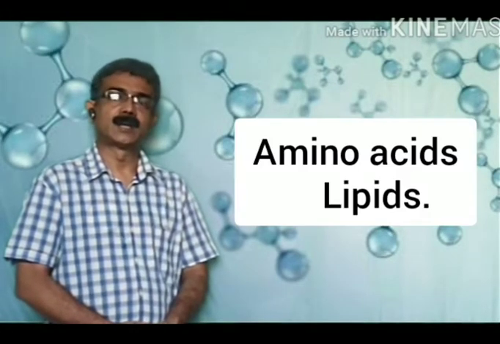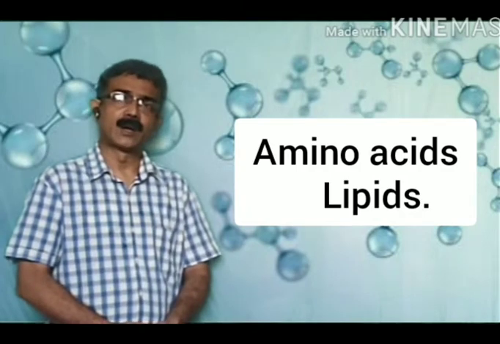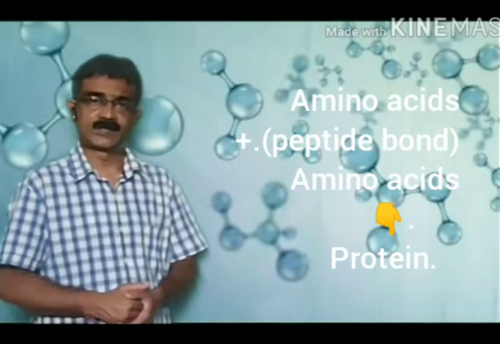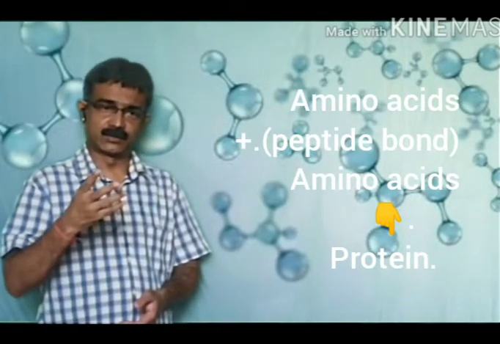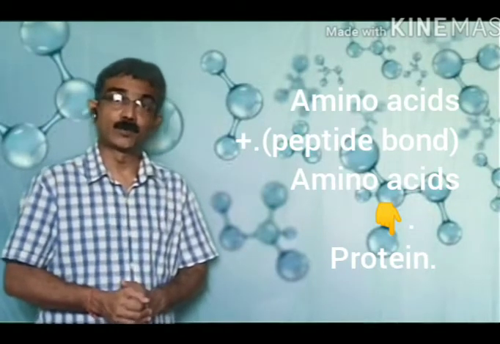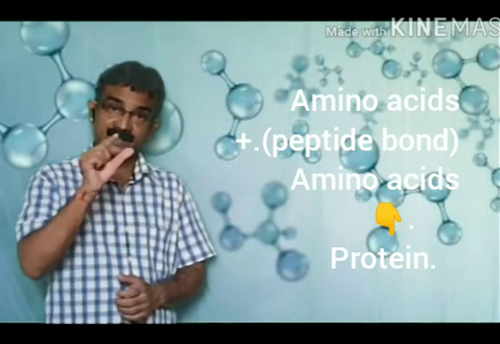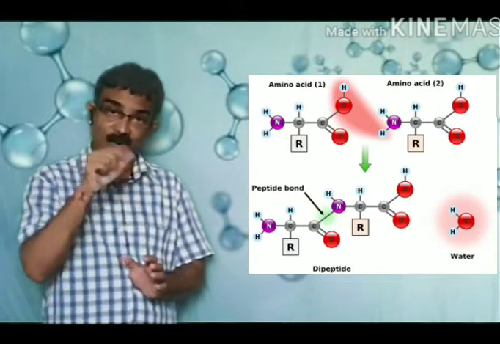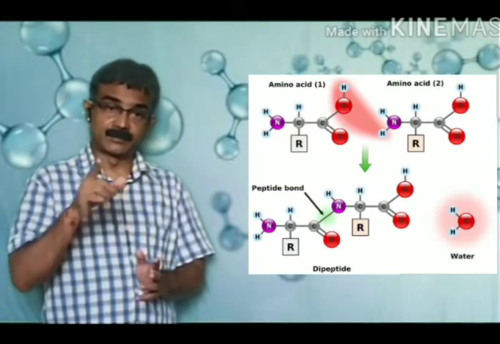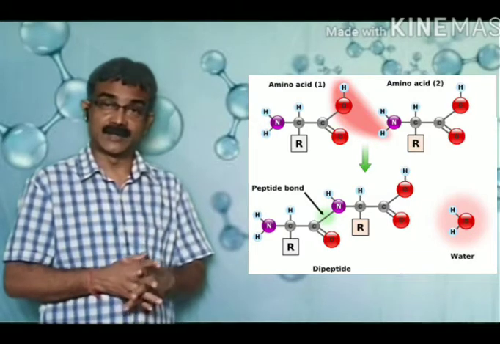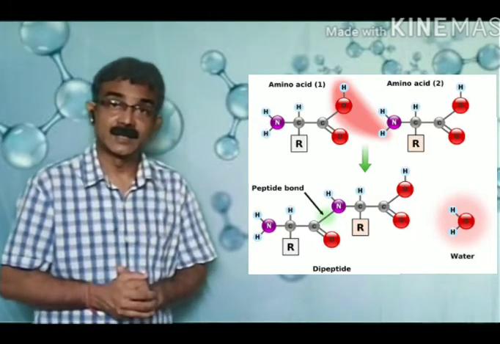Hello students, in this video we will discuss some important organic compounds like amino acids, lipids, etc. When you have studied the topic of chemistry or gone through the study of protein, then you know what protein is. When various types of amino acids are bound together with the help of peptide bonds, that forms a polymer of amino acids, which is referred to as protein.